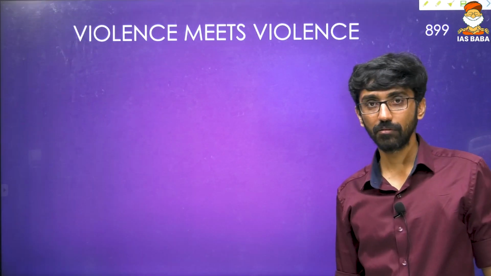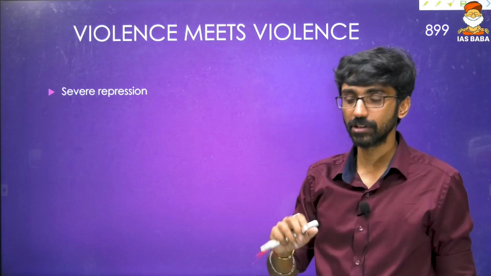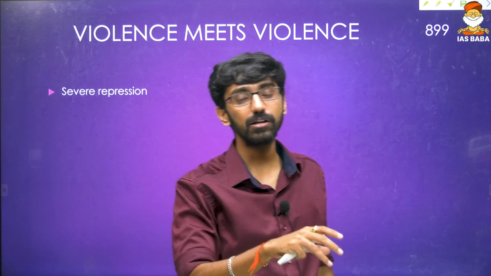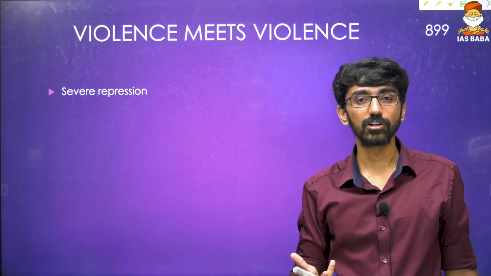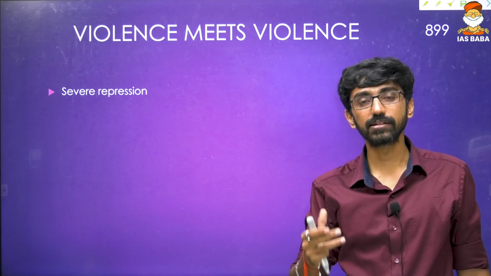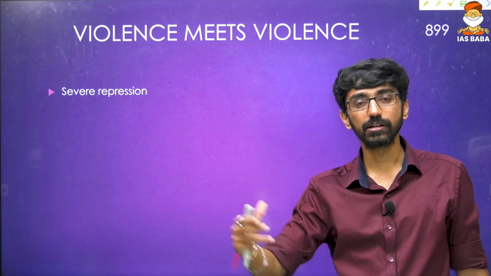Now violence met violence. That is the power of non-violence: even when non-violent protesters are attacked by the government, the sympathy lies with the victims and the criticism goes to the attacker. But here the people are responding with violence, and now the government has every right to respond with law and order. To protect law and order, they can respond with violence.